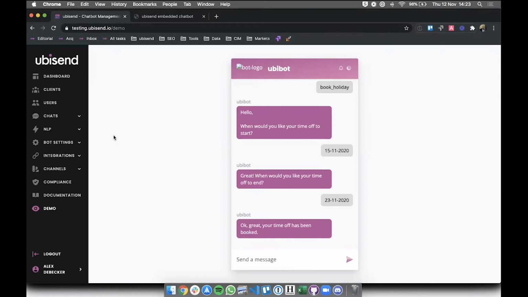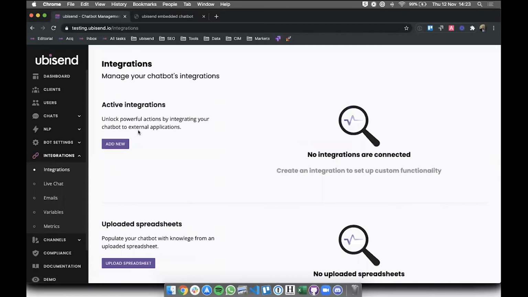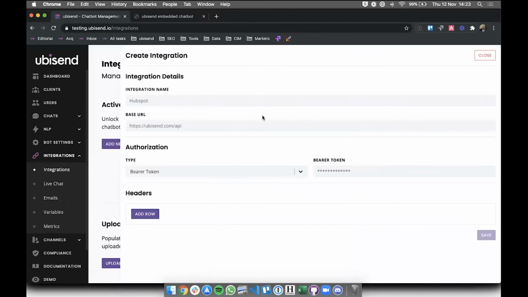So what we're going to probably do, there's probably two ways of doing this. The more sensible way would be to build an integration to your HR system that you're currently using, or at least a calendar system. This is absolutely possible. You could go into the integrations part of the platform and you would go add new, and you would basically create a whole integration here. The issue of doing this is that it takes quite a lot of time.